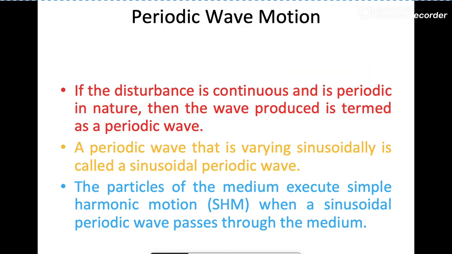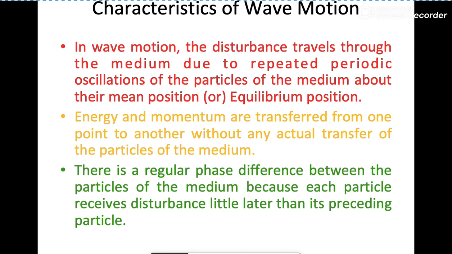Now, how can we define periodic wave motion? If the disturbance is continuous and is periodic in nature, then the wave produced is termed a periodic wave. A periodic wave that is varying sinusoidally is called a sinusoidal periodic wave. The particles of the medium execute simple harmonic motion when a sinusoidal periodic wave passes through the medium.